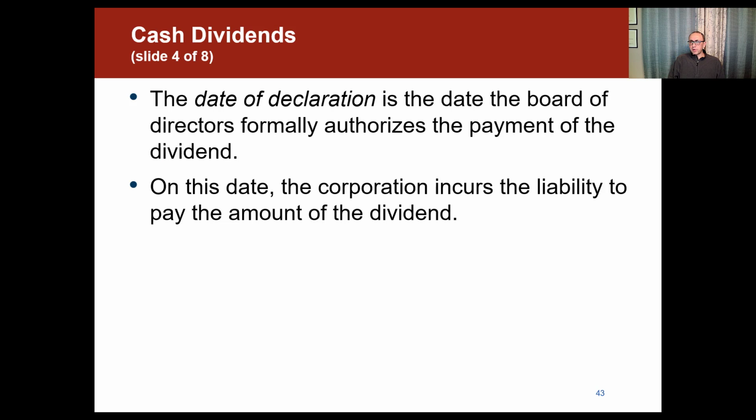The date of declaration is the date the board of directors formally authorizes the payment of the dividends. On this date, the corporation incurs the liability to pay the amount of the dividends. So at the date of declaration, the board of directors would say we're going to pay this amount of money to the shareholders. And by that, they're creating the liability. But they don't literally pay the cash yet. There's a date of payment that's usually after that.